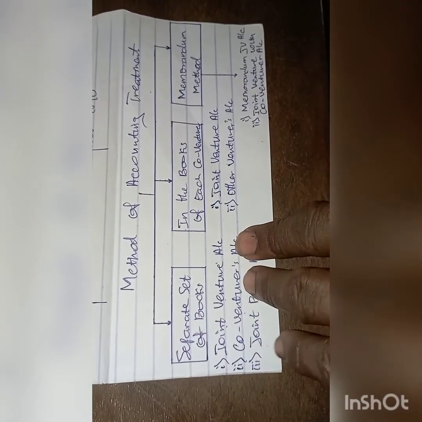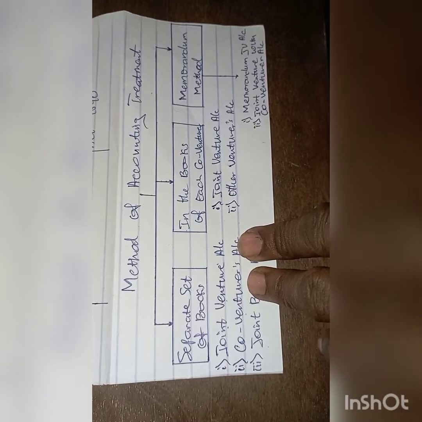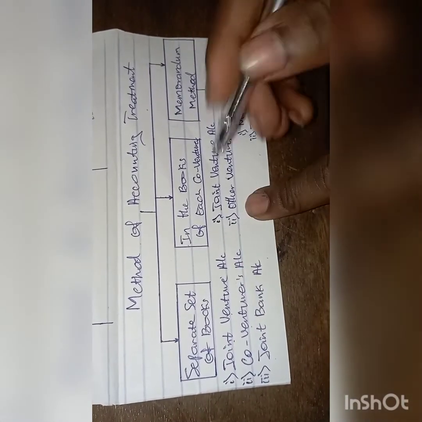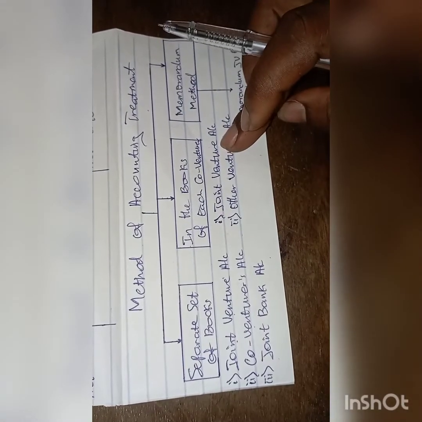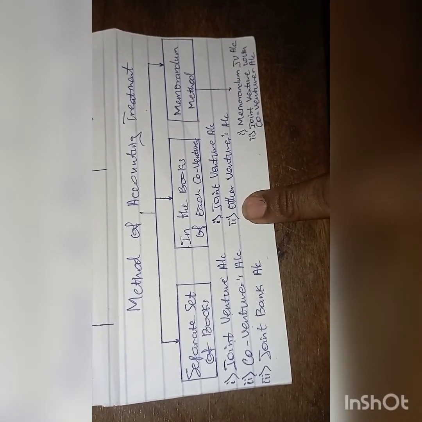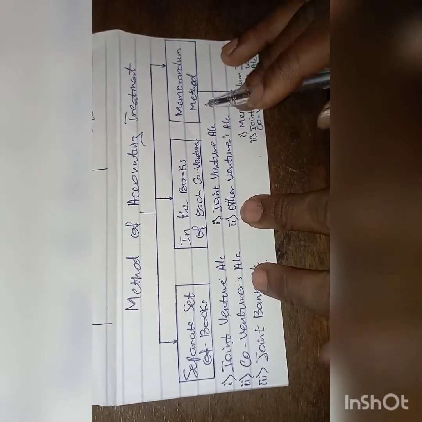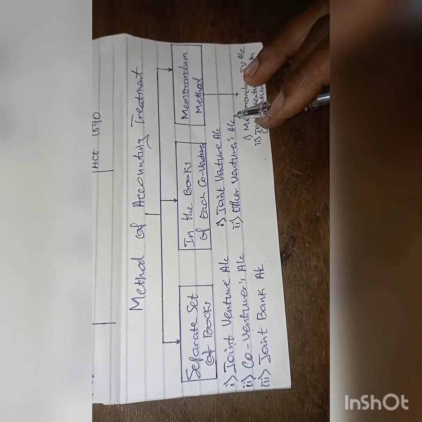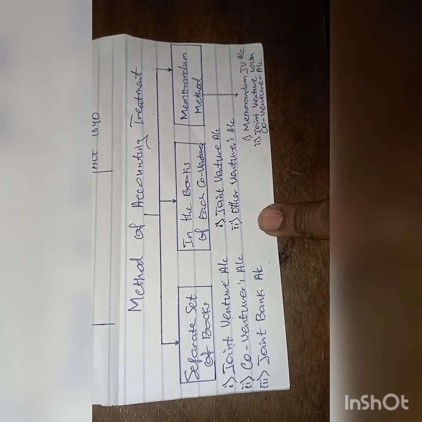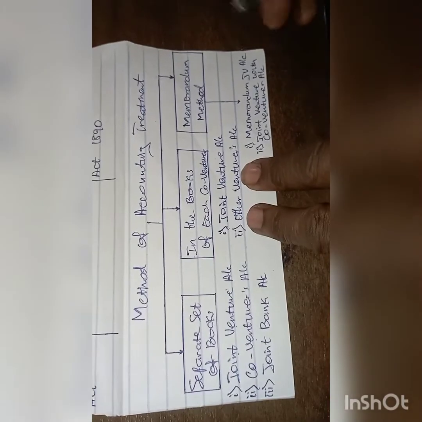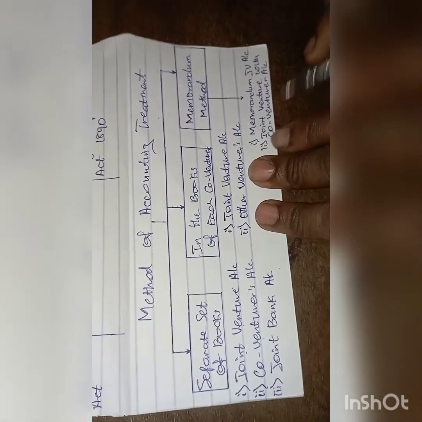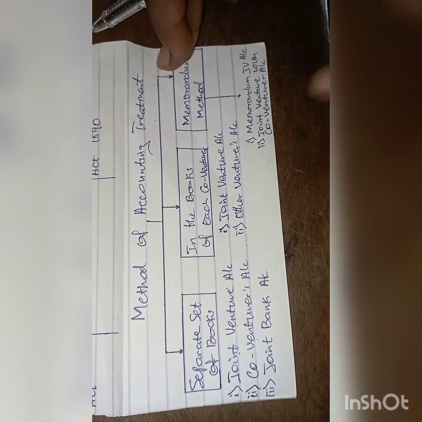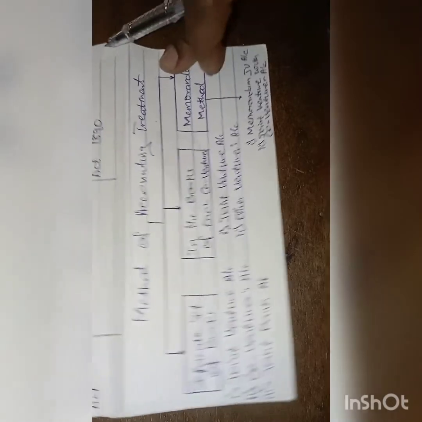The next one is the books of each co-venturer. Like I said, the joint venture account is similar to the trading profit or loss account, which is a nominal account. Then we have the other venturers' accounts, that is, the venturers involved in the account. The next one is the memorandum method, where we have the memorandum account and the joint venture with co-venturers account.